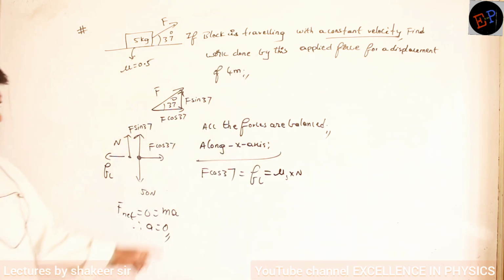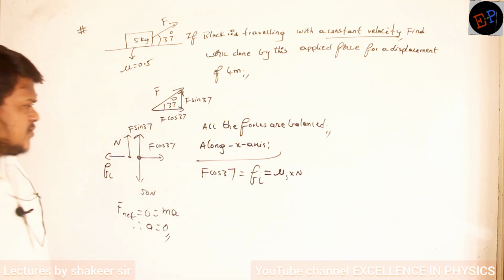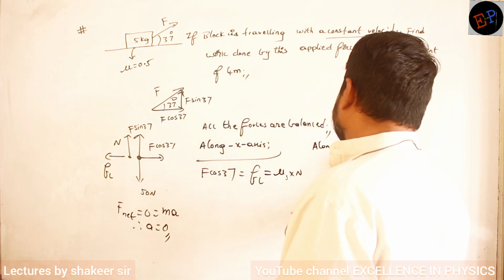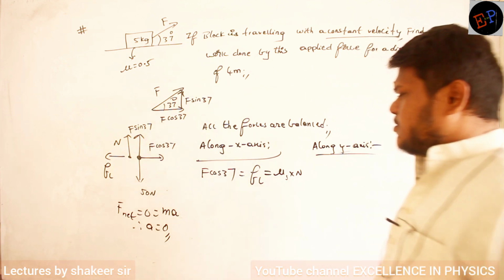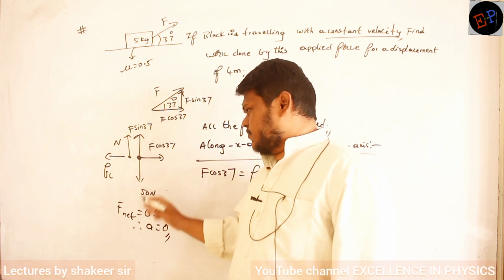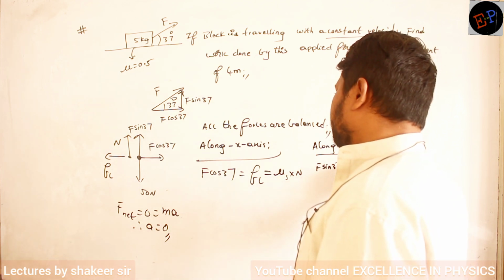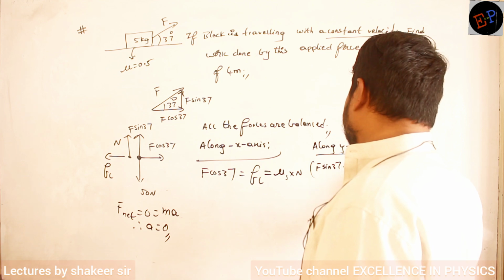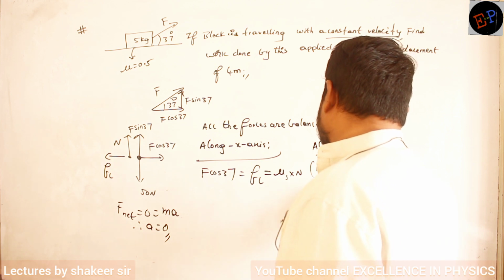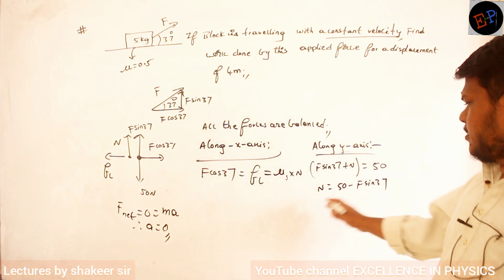So therefore to calculate the F value, first of all I require the normal reaction. The normal reaction also I don't know. So what I will do is take the equation along the y-axis. Along the y-axis, what are the forces which are balanced? Normal reaction is in the upward direction, F sin 37 is also in the upward direction, and 50 newtons is acting in the downward direction. So F sin 37 plus normal reaction, these two must be balancing the weight of the body. So from here you calculate the normal reaction. Normal reaction is how much? 50 minus F sin 37. So I calculated the equation for the normal reaction.